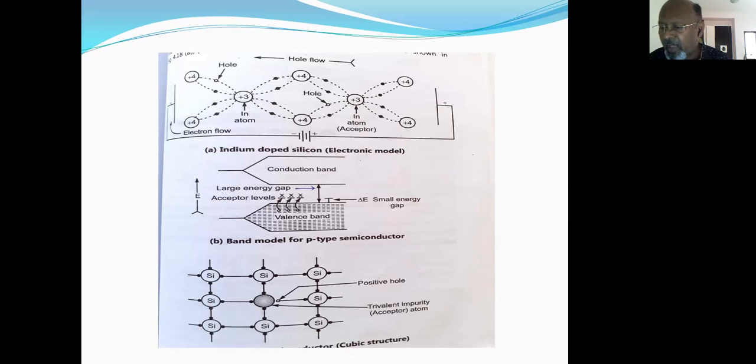And as we know, at absolute zero temperature or at low temperature, the positive holes are localized around the doped atoms. That means the empty sites are around the doped atoms. However, when an electrical field is applied, the adjacent electrons from the valence band are promoted to the vacant acceptor band.